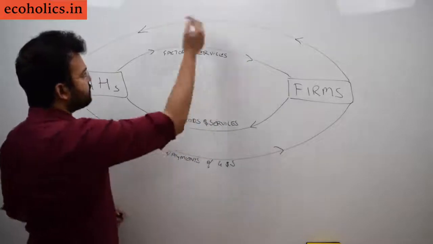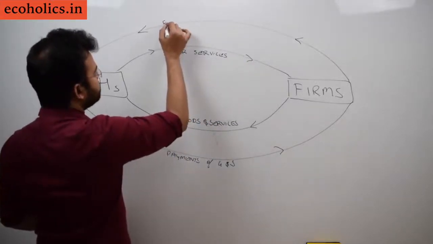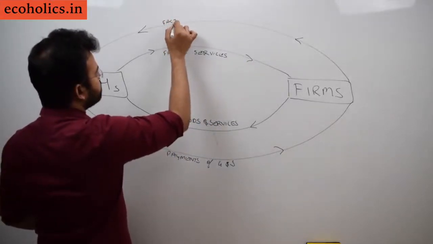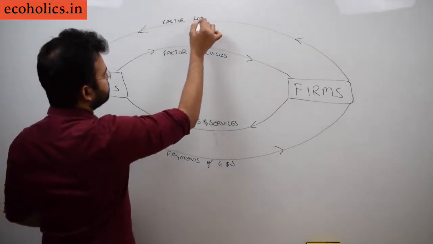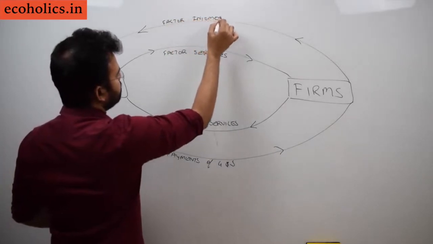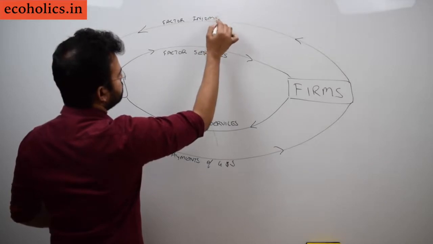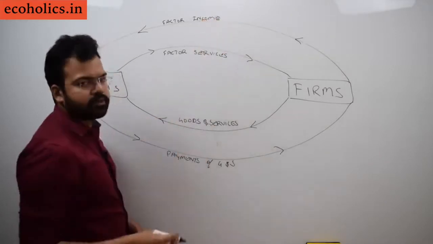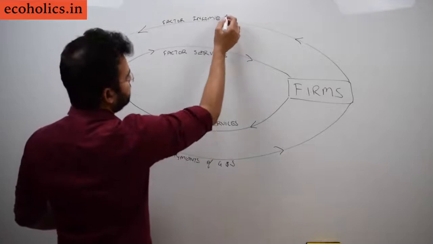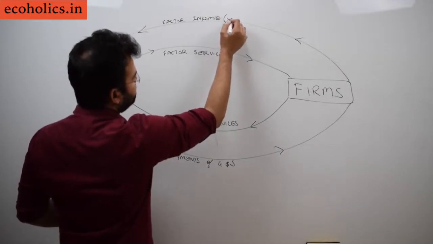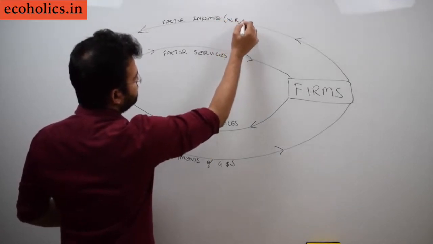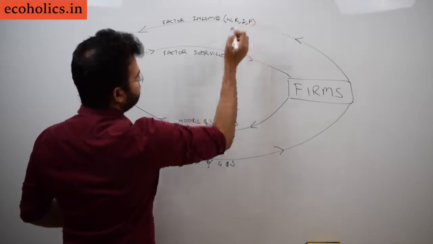Now what do we get in return? We'll get factor income from the firms. There are four types: wages, rent, interest and profit.